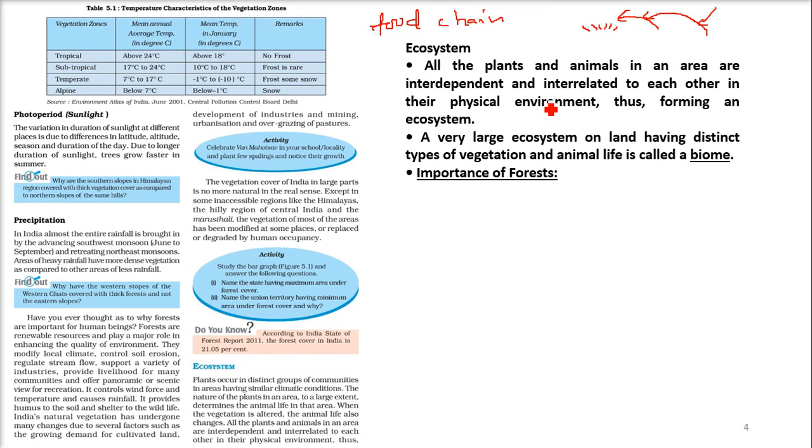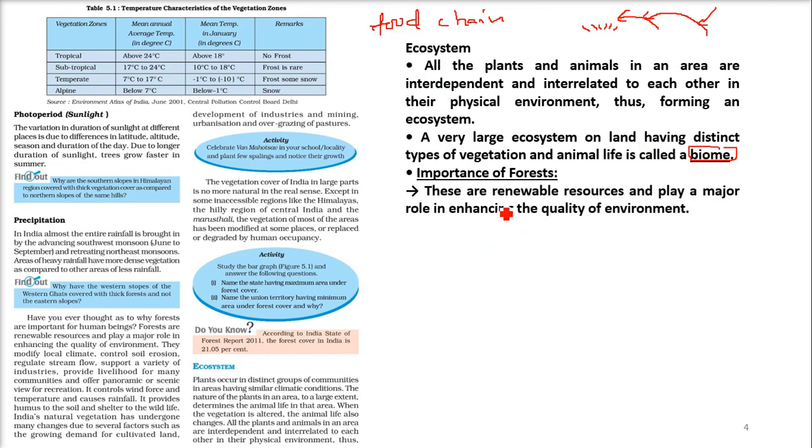And this is along with the environment, with the flora and fauna, so they form a proper system. There is a proper arrangement that God has given us, Mother Earth has given us, and this is known as an ecosystem. A very large ecosystem on land, if it has distinct different types of vegetation and animal life, is known as a biome. What is this called? Biome.